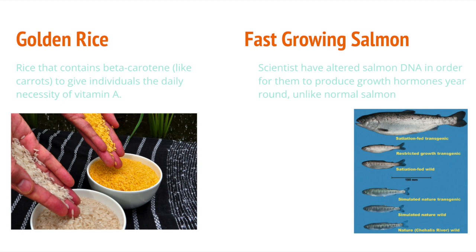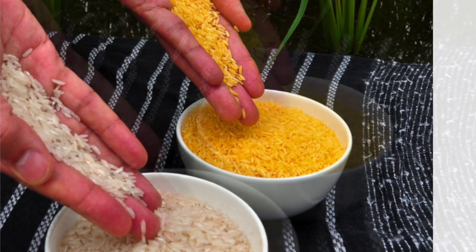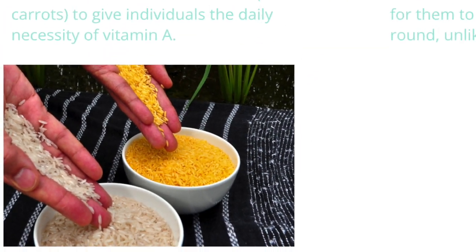Golden rice is created with beta-carotene, which is the same thing found in carrots that allows for the orange color and the reason we say carrots lead to better eyesight. With golden rice containing it, it gives individuals a daily dose of vitamin A, especially in countries that can't afford a balanced diet. Fast-growing salmon is another genetic engineering option.